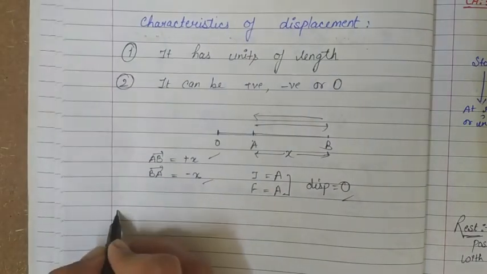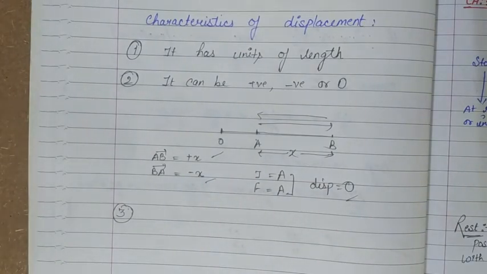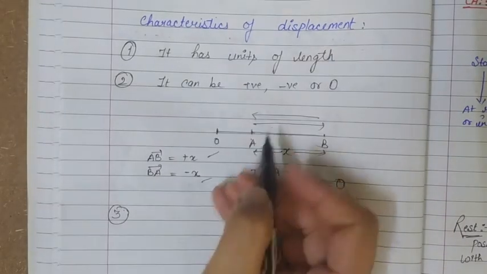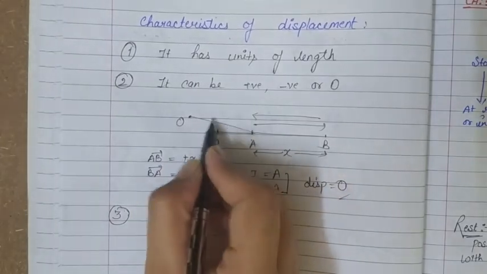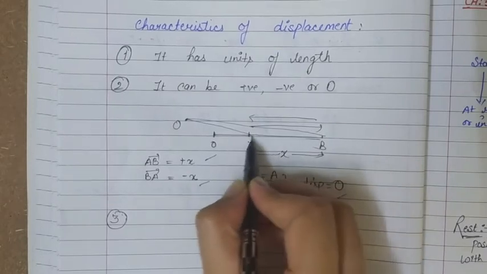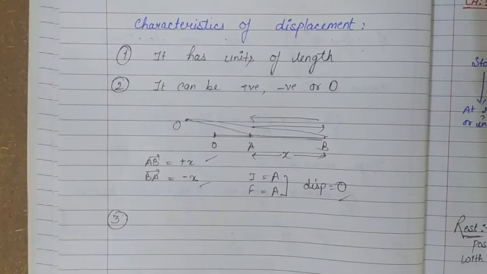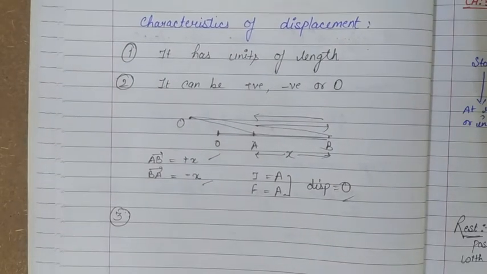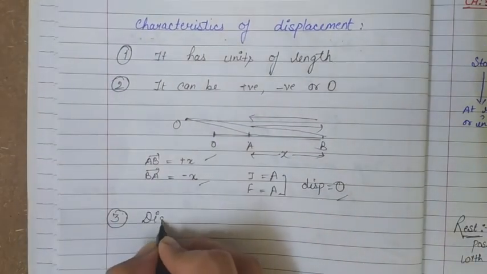Moving to the third characteristic of displacement. So displacement is not dependent on the choice of the origin. Means if we have reference point here or if we have reference point here and we measure the distance like this, still the gap or the displacement between AB remains same. Whatever point we choose as the origin of the position coordinates, there is no change in the displacement between two positions.